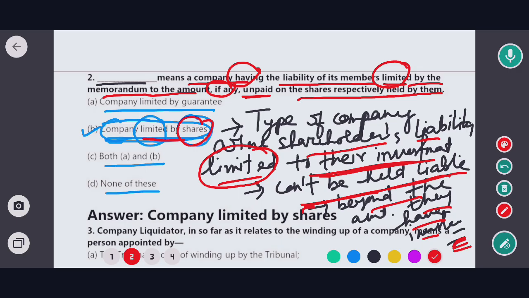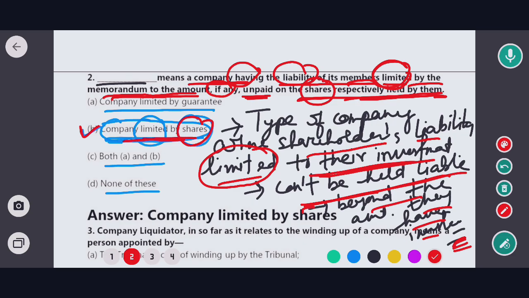So the question is, a company having the liability of its members limited by the memorandum to the amount, if any, unpaid on the shares respectively held by them. So in this case the correct option would be option B, that means company limited by shares.